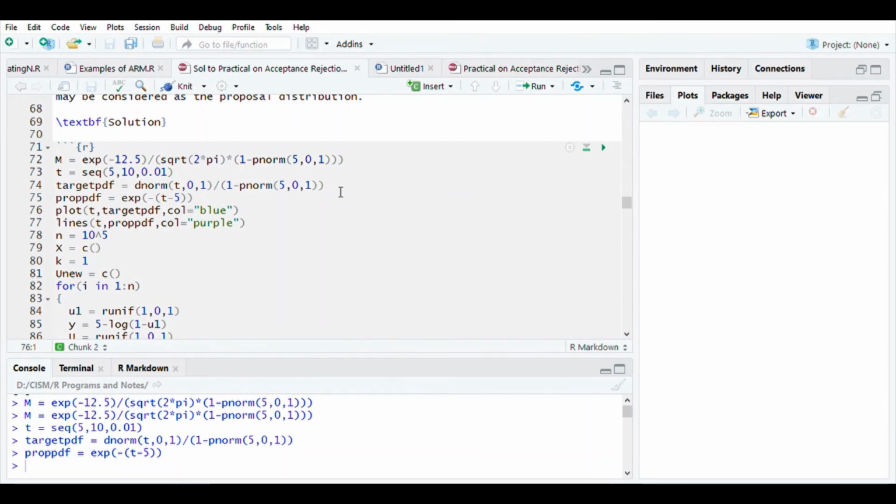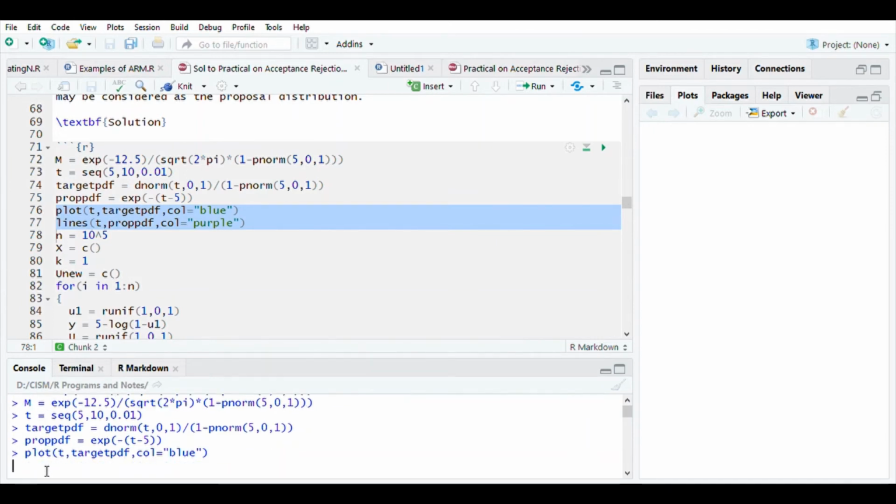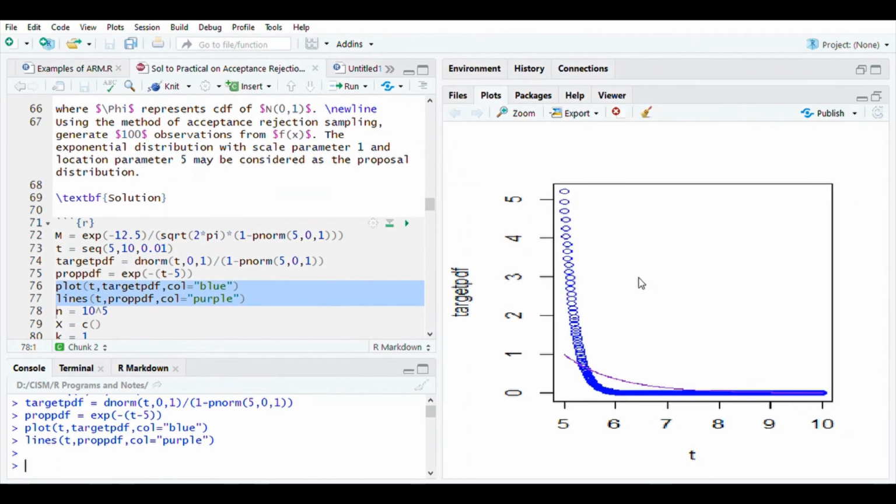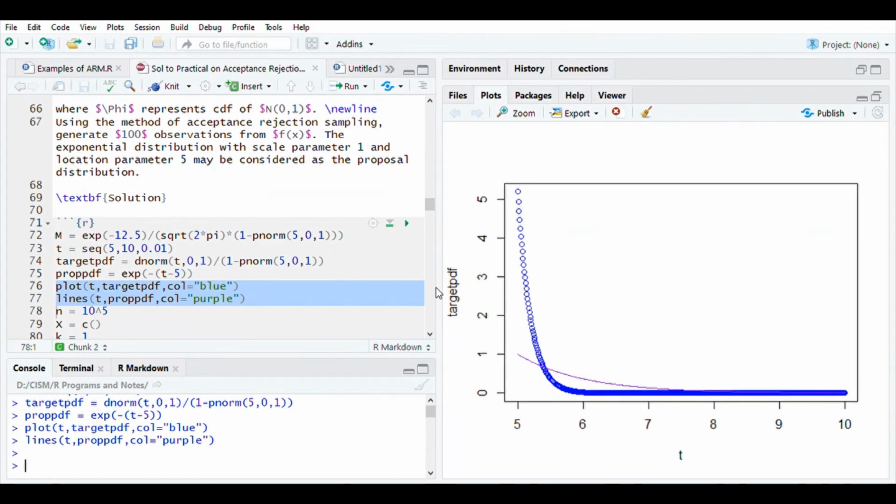Now, to get the plot, let us copy these line segments and paste them here. Okay, so see, here it is. This is how the distribution looks. The target is this and the proposal is this. So this line is the target PDF and this is the proposal PDF. So the blue is the target PDF. Sorry, this one is the target PDF and the purple one, this one, is the proposal PDF.